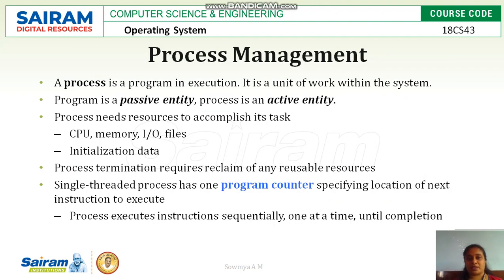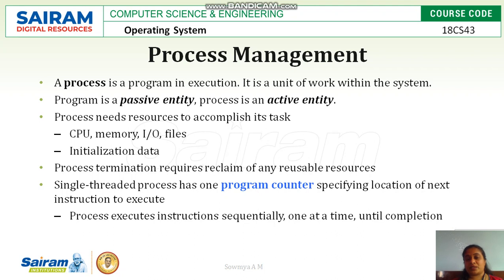Next one is process management. We all know a process is a program which is under execution. Since it is doing some work, or since it is active, we call the process an active entity, and the program which is not under execution, or which is in passive mode, we call a passive entity. A process needs CPU, memory, input output files, and initialization of data, all these resources for its execution. So the operating system is responsible for resource allocation for every process under execution.